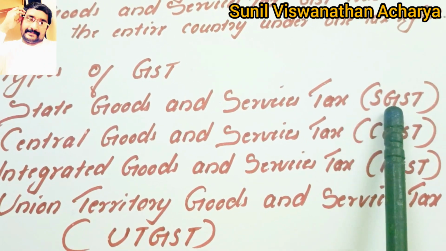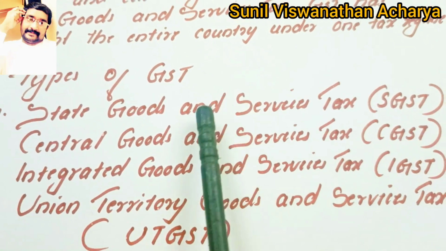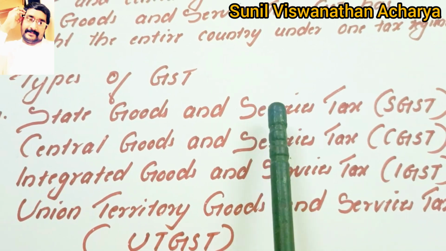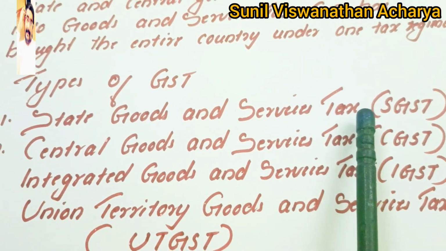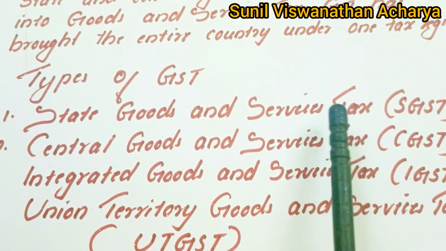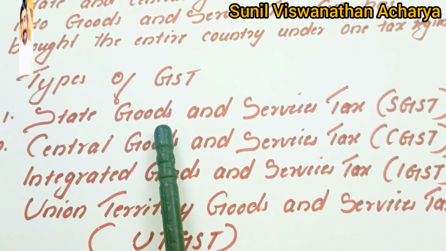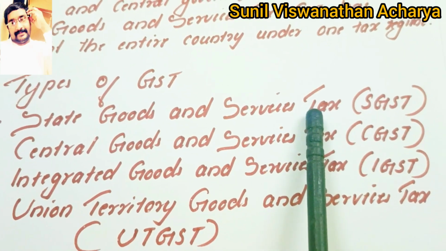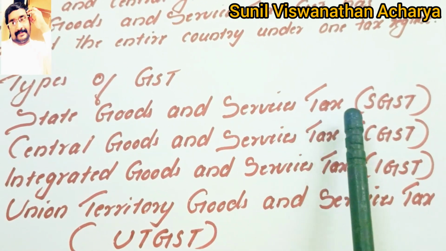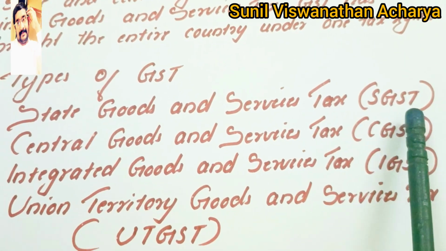Intra-state means within one state. When the transaction happens within one state, we call it intra-state.